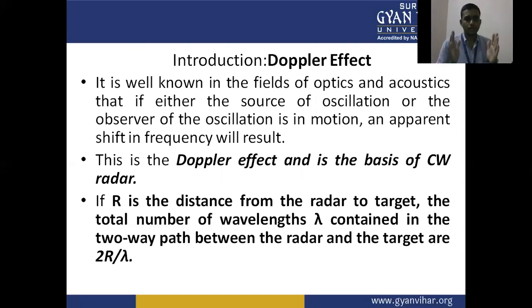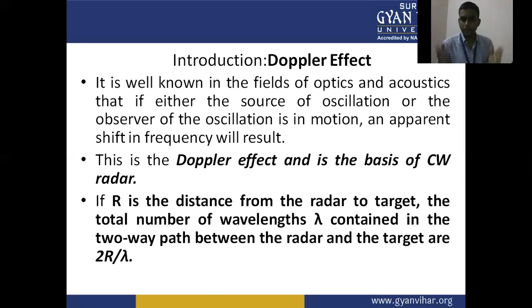If r is the distance from the radar to the target, the total number of wavelengths contained in the two-way path between the radar and the target is 2r upon lambda. So the Doppler effect is the basis of continuous wave radar, because in this type of radar we introduce a new concept, that is the Doppler effect.